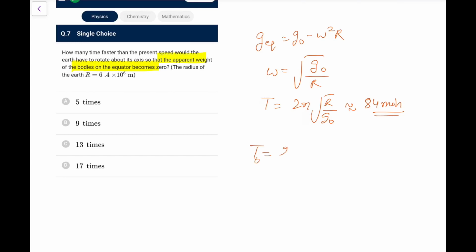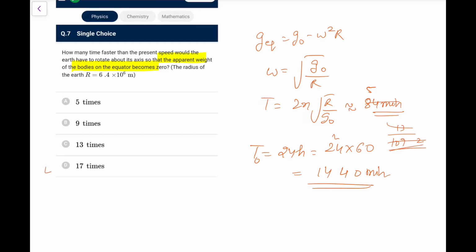Now at present the time period T naught is 24 hours. If I convert it into minutes, it is 24 into 60. So this is 6 4s are 24, so 1440 minutes. So now do 1440 divided by 84. If you do this, it is definitely greater than 10 times. And 5 and 9 is not possible. And 13, if I do 13 into 84, 13 4s are 52, 13 8s are 104, and 5, so 1092. So not 13. So it would be closest to 17 times. I can go for the option as per this data.